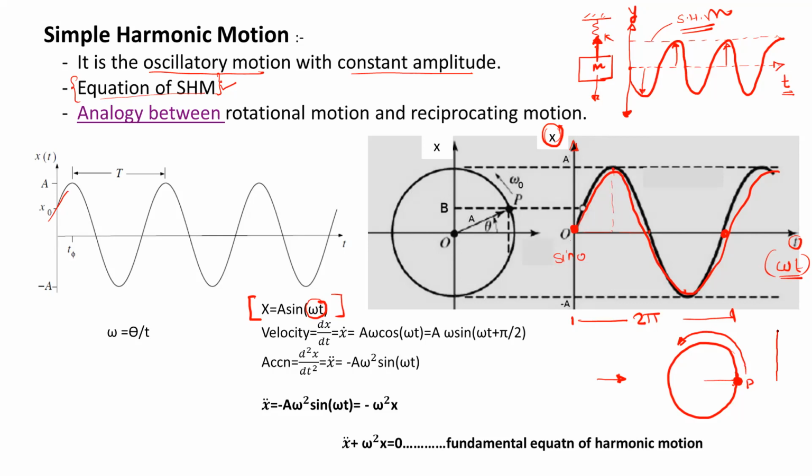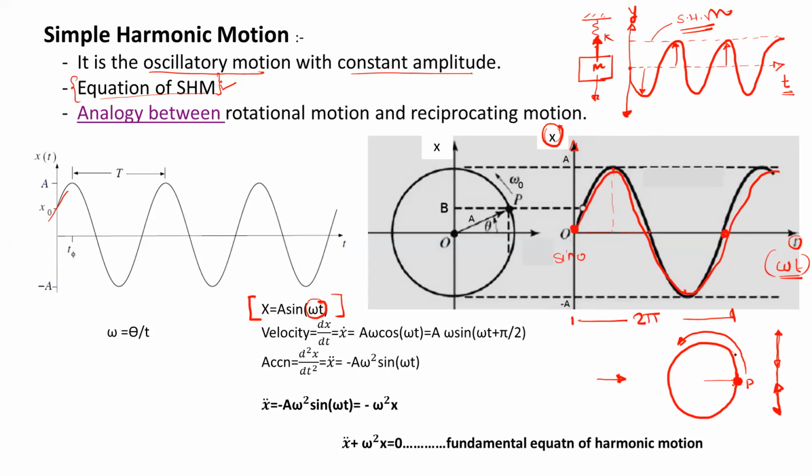It is moving in the upward direction, then it is moving in the downward direction. So from the side view, the actual rotatory motion is appearing as an oscillatory motion. This is the analogy between the rotational motion and the reciprocating motion. So basically the oscillation is similar to the rotation of a particle on the circumference of a circle, and therefore the 2 pi radian corresponds to one wave, or one cycle.